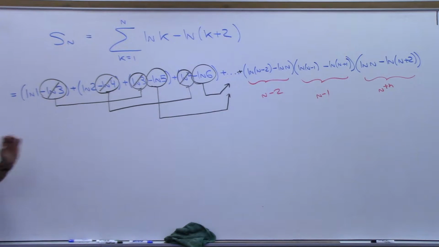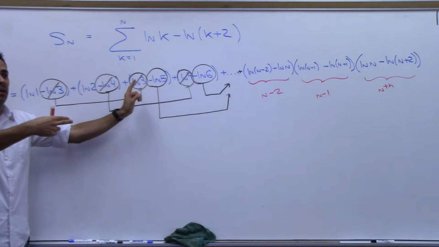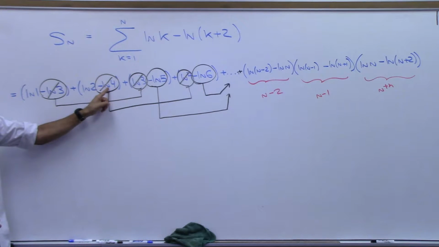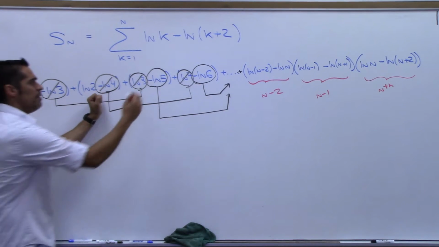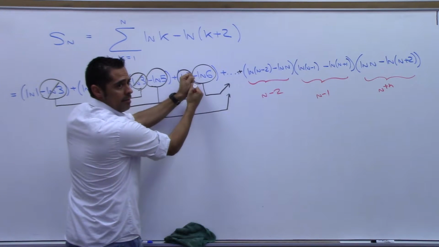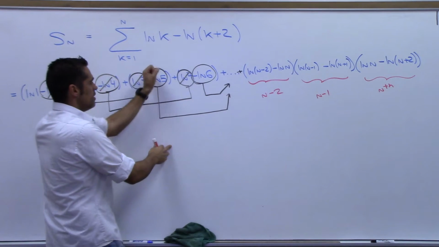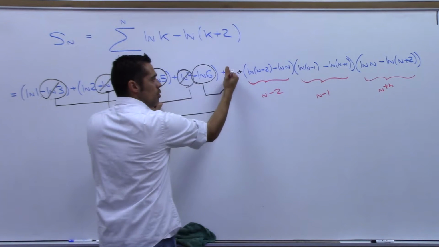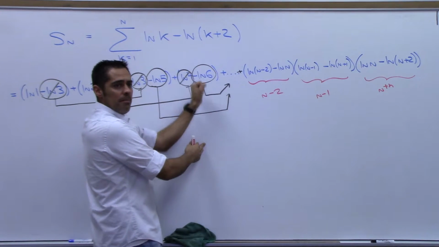So that's a pattern. Second terms get killed off by first terms 2 away. So you see this second term right here? It gets killed off by the first one 2 away. This one right here gets killed off by the first one 2 away. This one gets killed off by the first one 2 away.